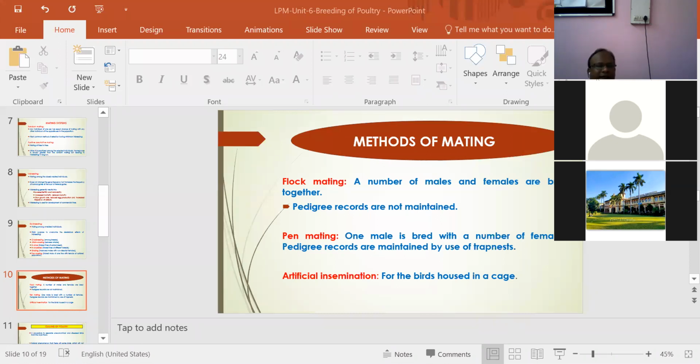But in the case of pen mating, one male is mated with a particular female, so there is more chance of keeping a pedigree record. Third is artificial insemination. It is carried out for birds housed in cages, especially in layers, not in broilers, that is in the breeder flock.